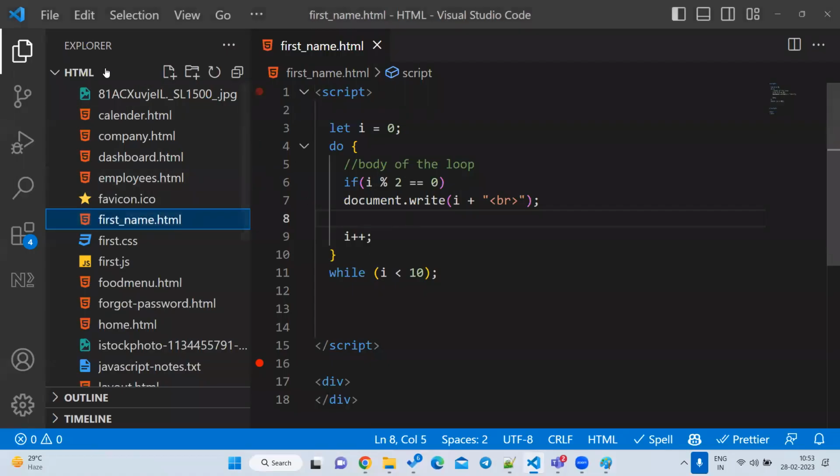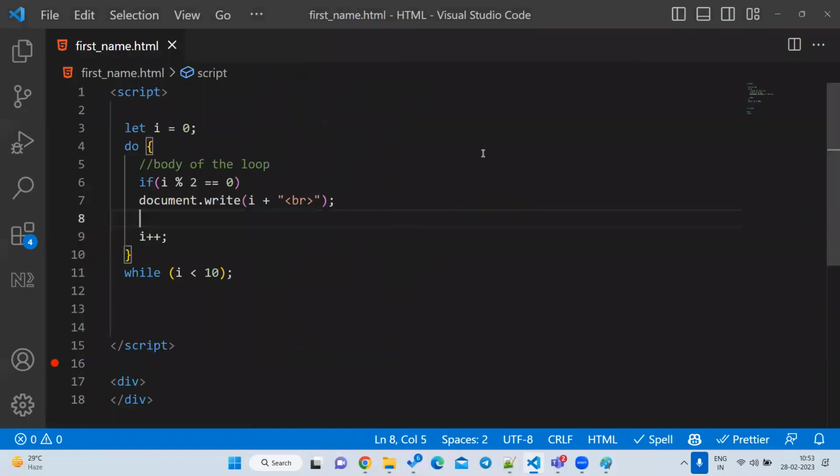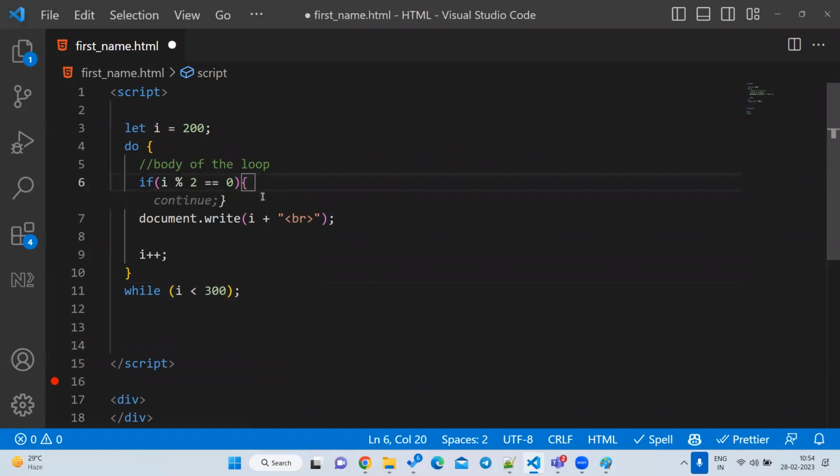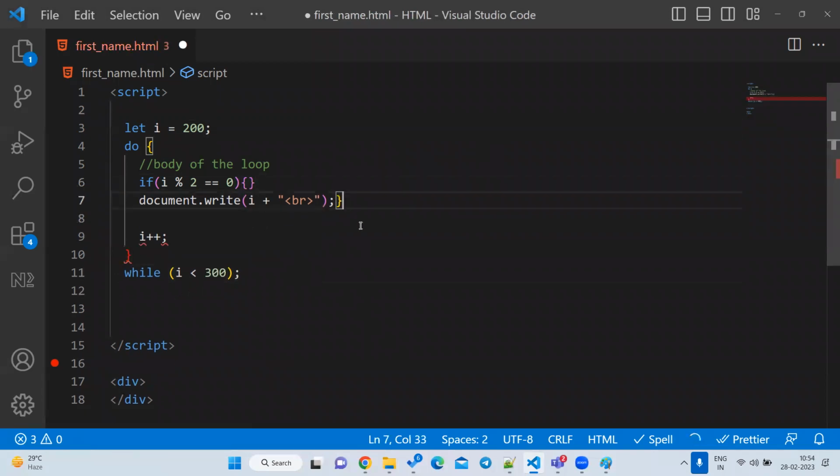Suppose now I want to print 200 to 300. What is the value I want to start with? 200. So where do I have to give 200? Let i is equal to 200. What is the condition I want to check? It should be less than 300. Correct, right? And if you want to print only even numbers or odd numbers, then you can write like this.